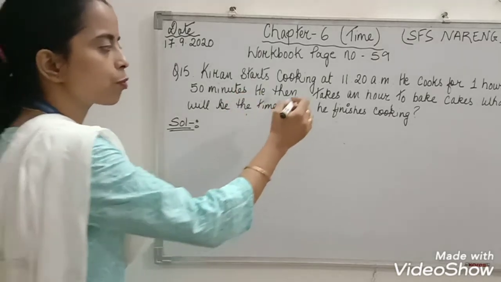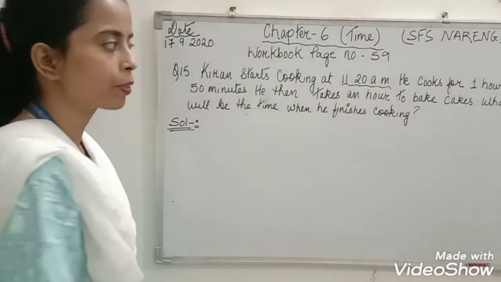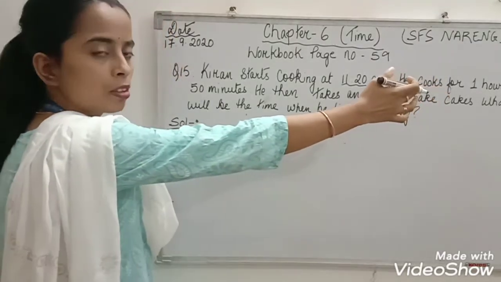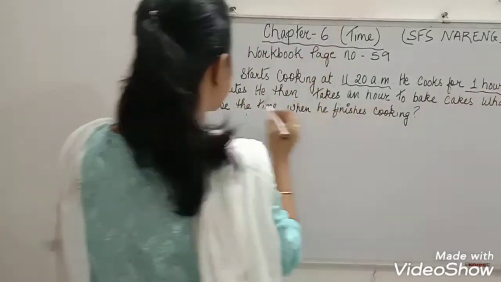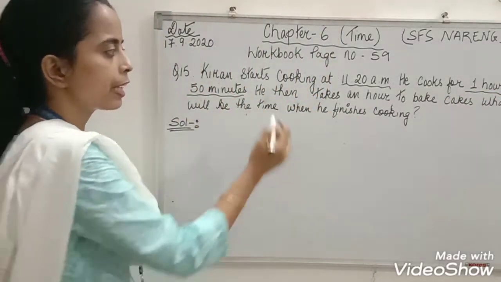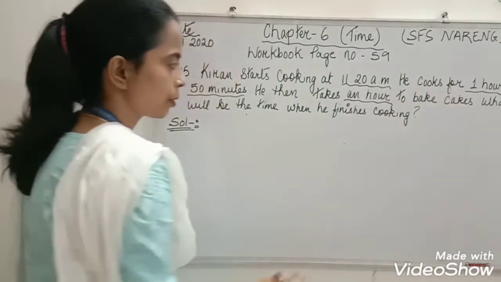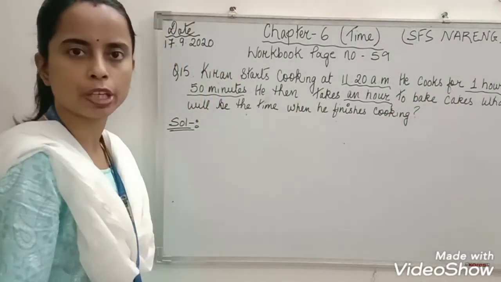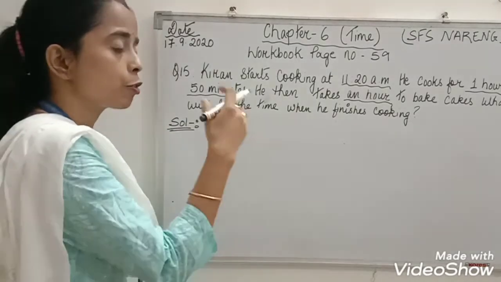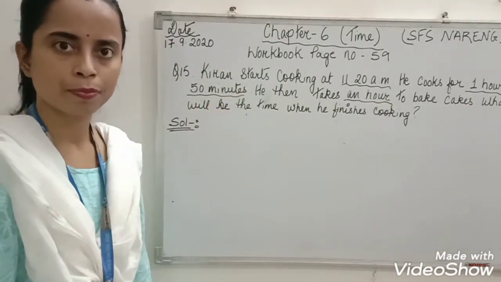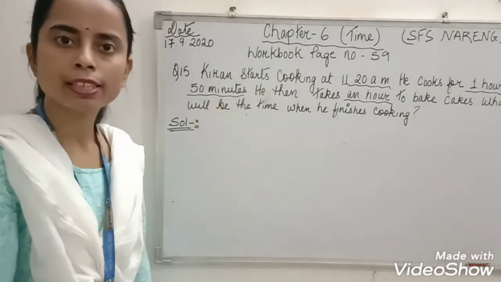So Kiran starts cooking at what time? 11:20 a.m. This is the start time. He cooks for how long? The duration, 1 hour 50 minutes. He then takes 1 hour to bake cakes. What will be the time when he finishes cooking? Now what is the question asking? The question is asking to find the end time. Alright, start time given, duration given. Now you have to calculate the end time.